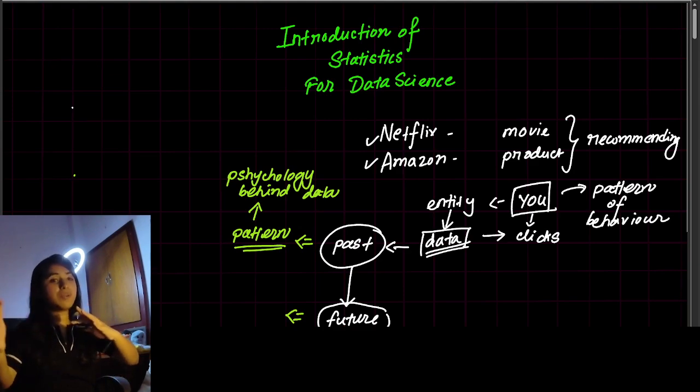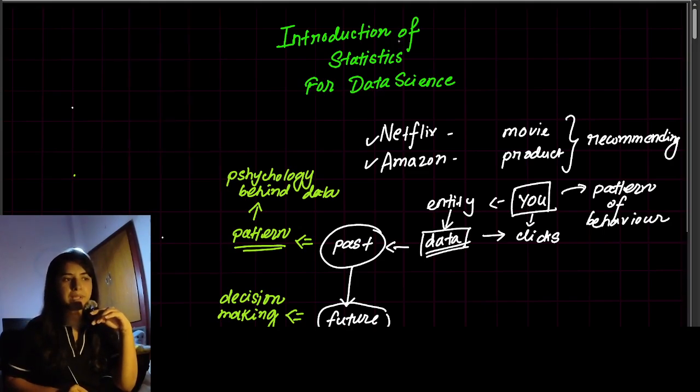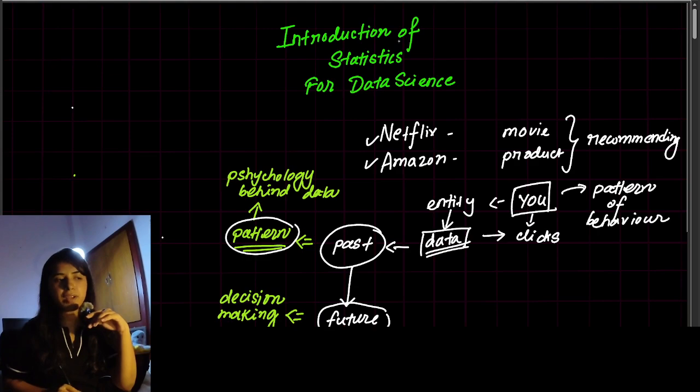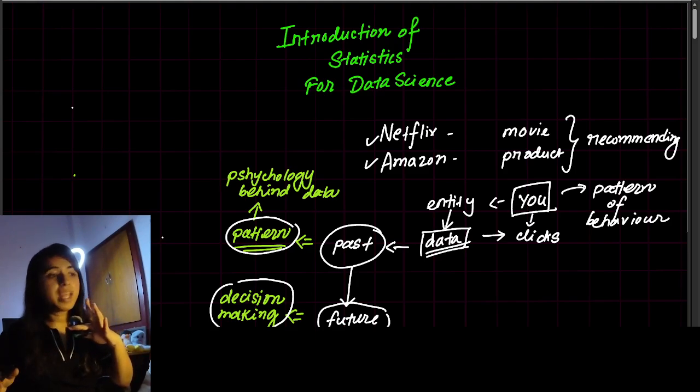What will be your next move? So it's giving some decision, so decision making is performed. Now for these two tasks, what's the logic to understand the pattern? What is the logic even to make some decisions? Because one decision may happen, it may not happen. It depends on you. Now how are they actually successful in giving you the suggestions?